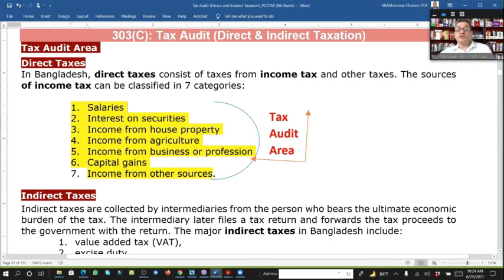That would not be possible in future, because if the NBR runs the system with the TIN number or national ID number, all are included. When you and I open a bank account, we have to put the TIN or NID. So this is the unique number, and if the authority searches through the number, then everything is within the system, because all authorities are integrated within the NBR, within the central server, that would be possible.